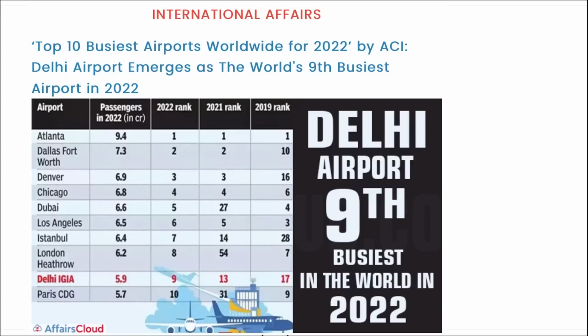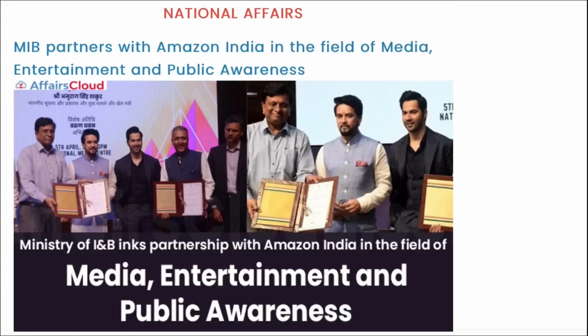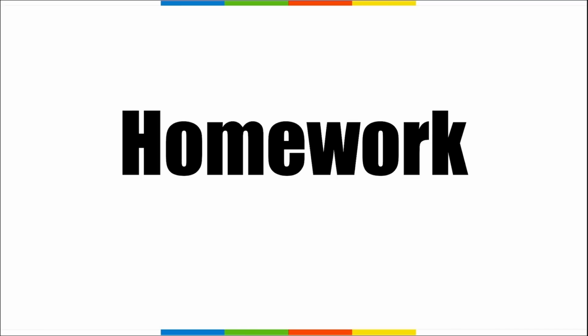Next is international news. If we are talking about the top 10 busiest airports in the world, here Indira Gandhi International Airport of Delhi was ranked 9th in the world's busiest airports. Next, MIB, that is Ministry of Information and Broadcasting, has partnered with Amazon India in the field of media, entertainment and public awareness. So these were your important current affairs for revision.